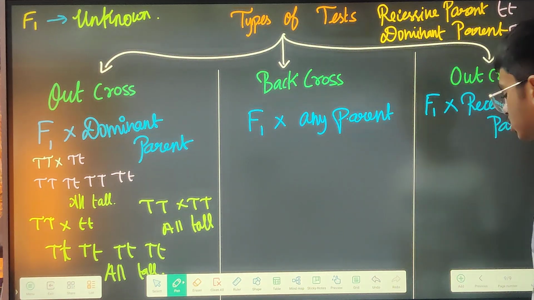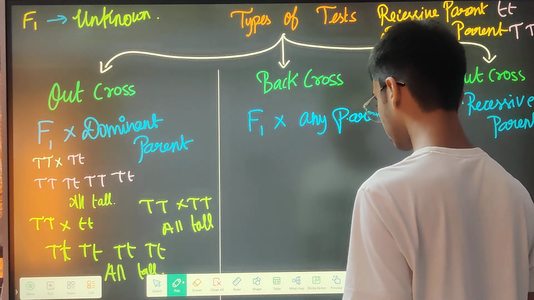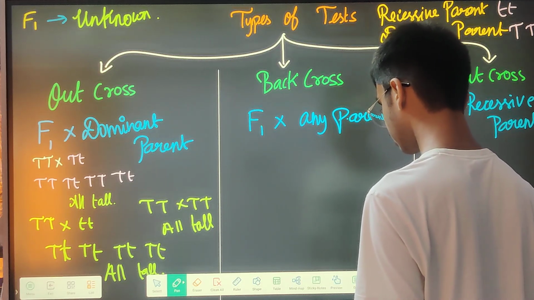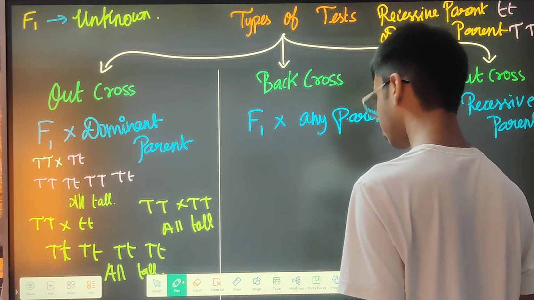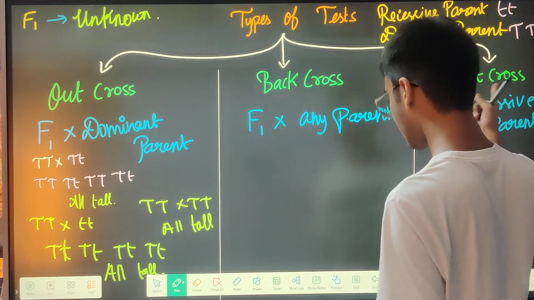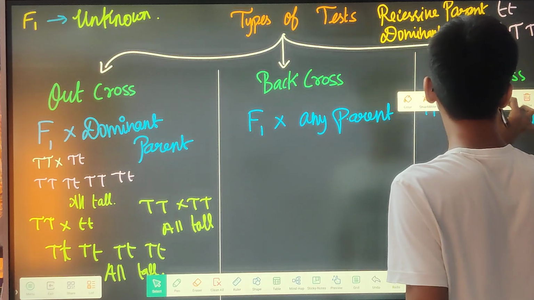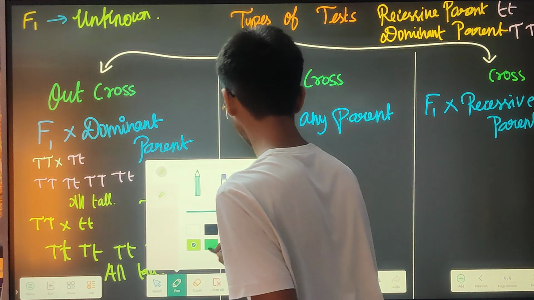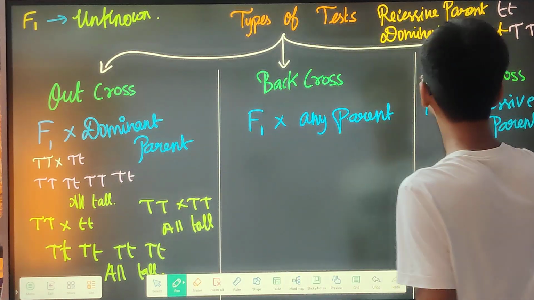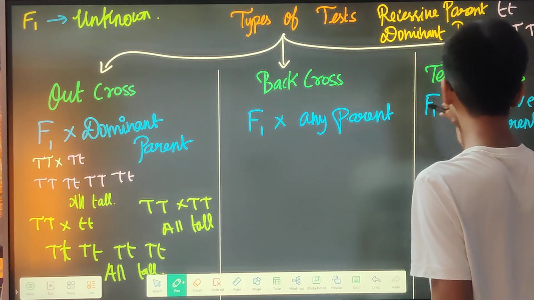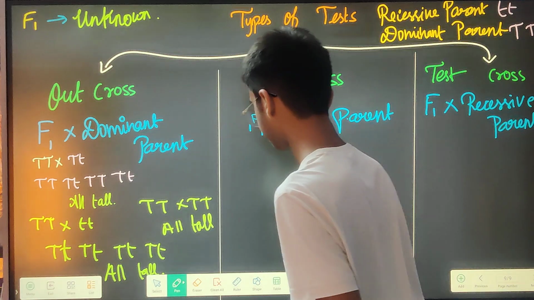Now coming to out cross. Okay, so what is your out cross? Out cross is actually, wait a second, into dominant parent. What is that out cross? I wrote out cross again. It should be test cross. So what is a test cross?